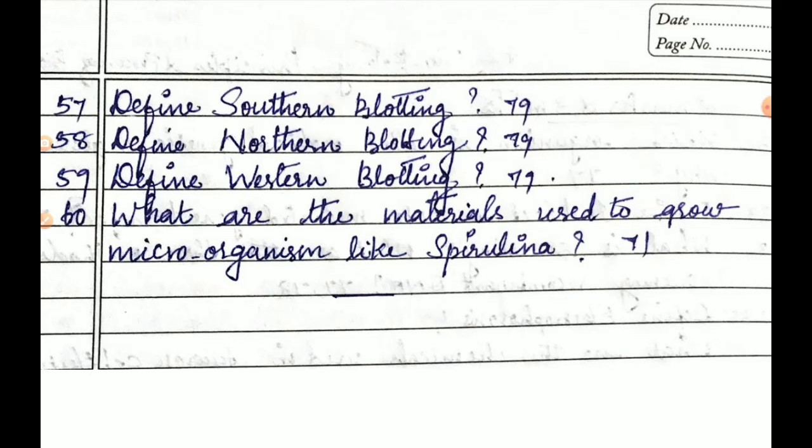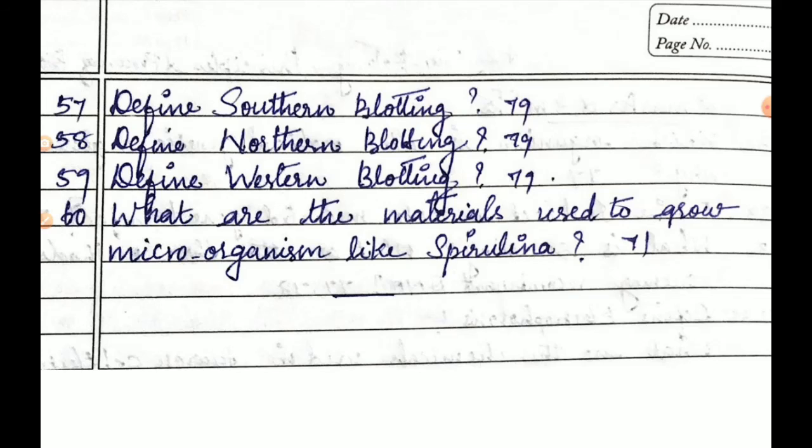what are the materials used to grow microorganisms like spirulina? Page number 71. Answer is given in page number 71, SCP. Take the page 71, SCP. That is SCP, under the heading single cell protein.